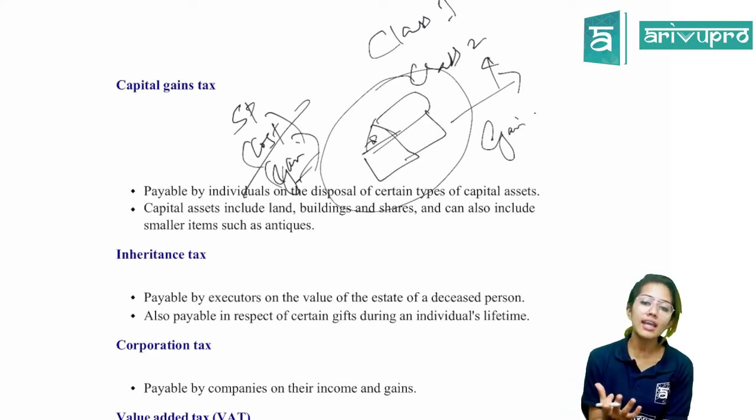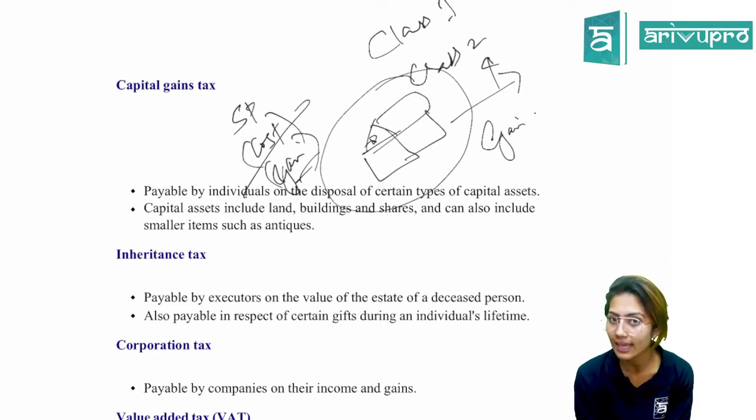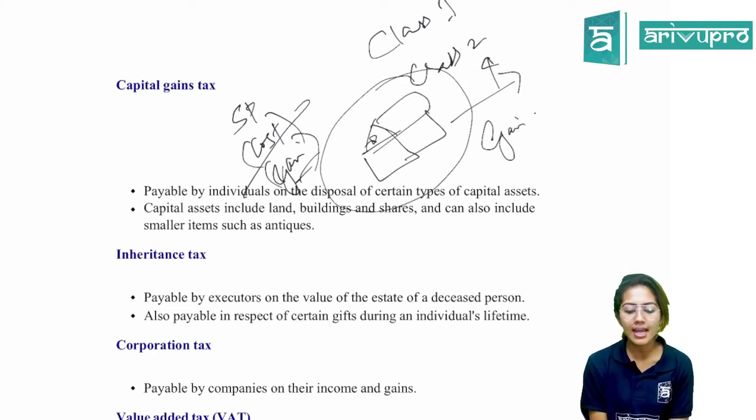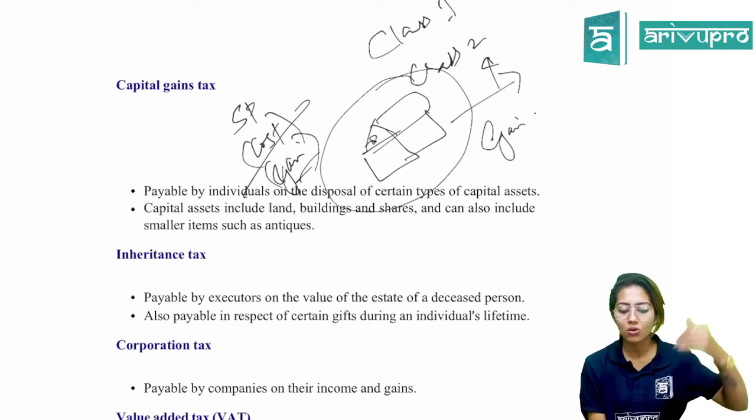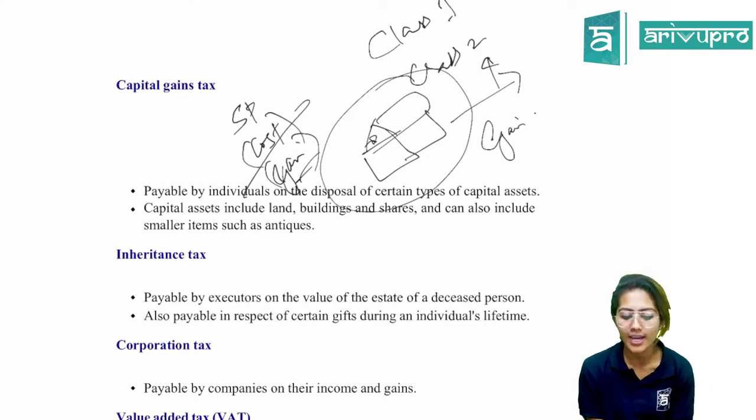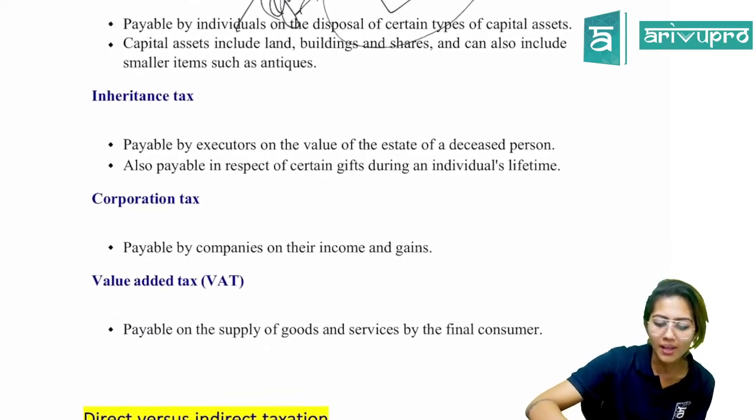If you have earned a gain, you will have to pay tax on that, and that is what you call capital gains tax. So it is payable by individuals on the disposal of certain types of capital assets. Capital assets include land, buildings, shares, and securities. They can also include smaller items such as antiques. All right. Now we have inheritance tax.